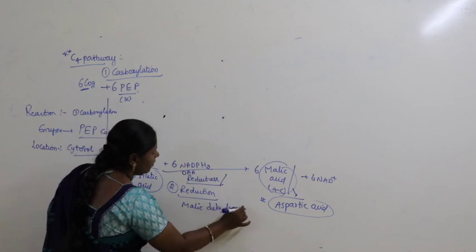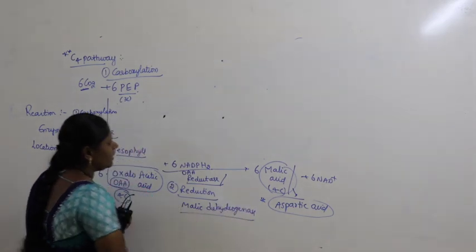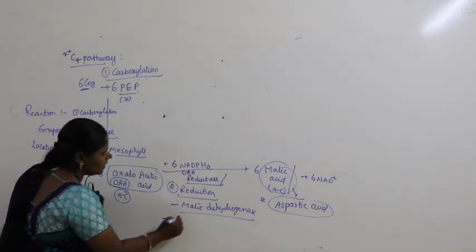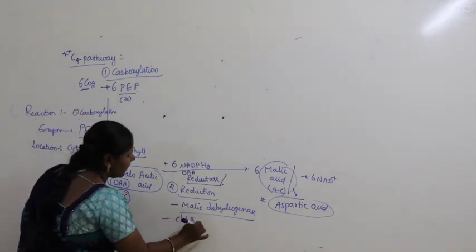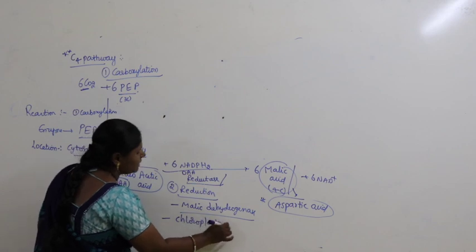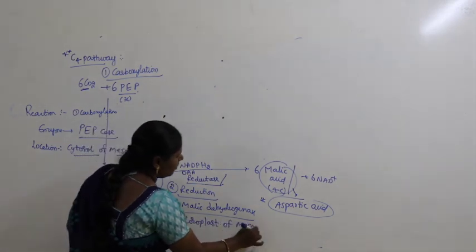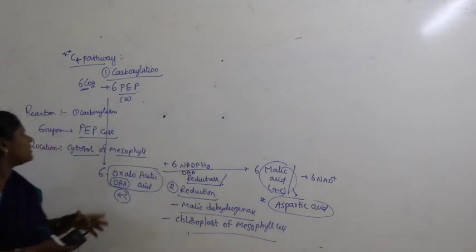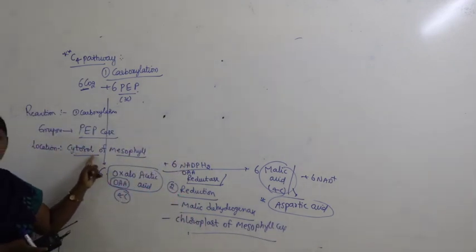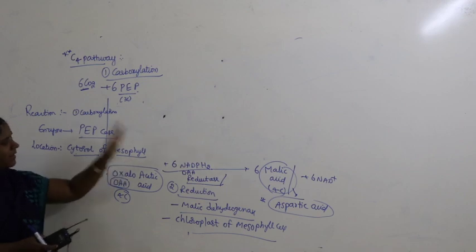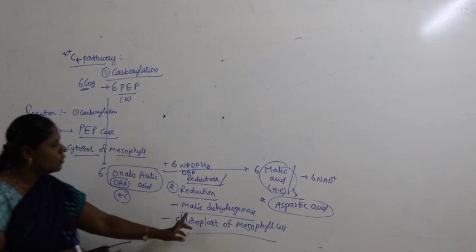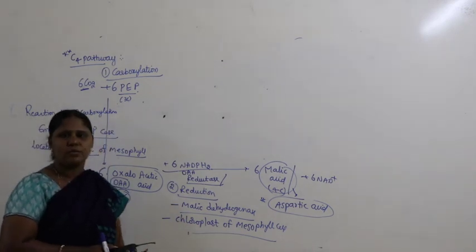This enzyme is malic dehydrogenase, and the location where it happens is the chloroplast of the mesophyll cell. From where to where is it entering? From the cytoplasm of the mesophyll cell, oxaloacetic acid enters into the chloroplast of the mesophyll cell.